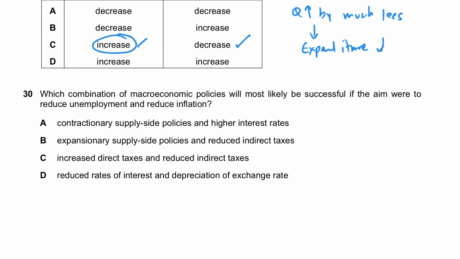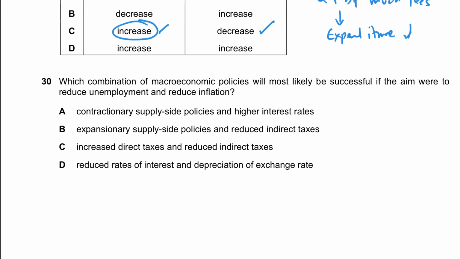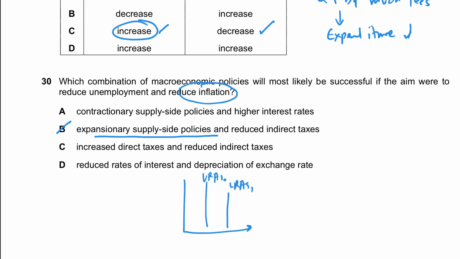In number 30, they say which combination of macroeconomic policies will most likely be successful if the aim were to reduce unemployment and reduce inflation. So in this question, they're saying which macroeconomic policies would most likely be successful if you want to reduce unemployment and reduce inflation. And that's C and B, the expansionary supply side policies. Because when you do expansionary supply side policies, you are able to reduce inflation. The aggregate supply curve will shift to the right. If this is my LRAS, LRAS will shift to the right to LRAS1, and this is my aggregate demand. So you can see the price level goes down when you do successful supply side policies.